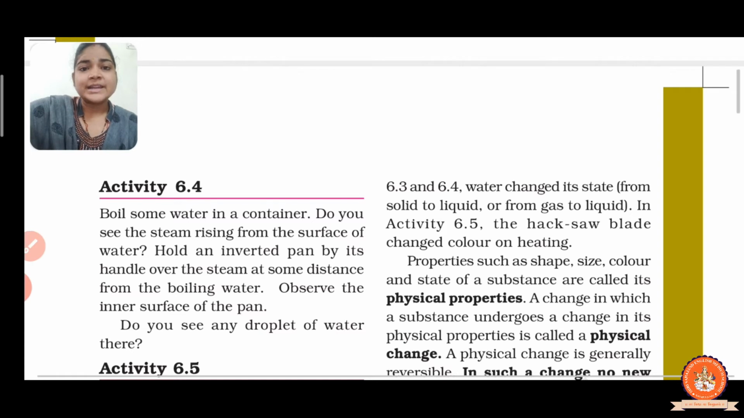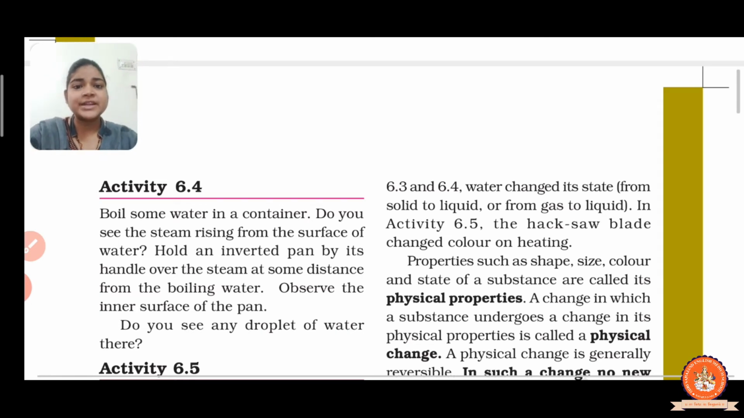Right? So we conclude that the change in the state of a substance is a physical change.